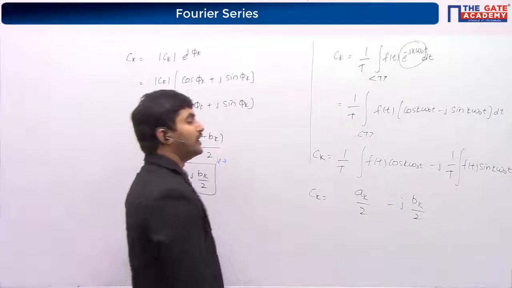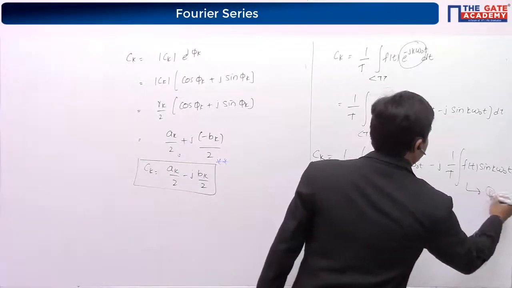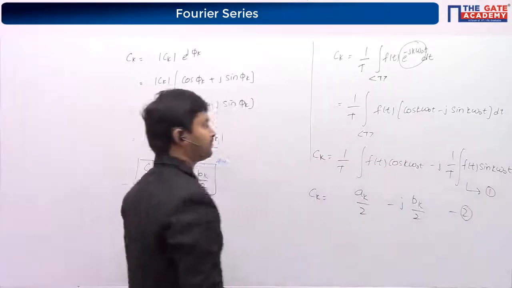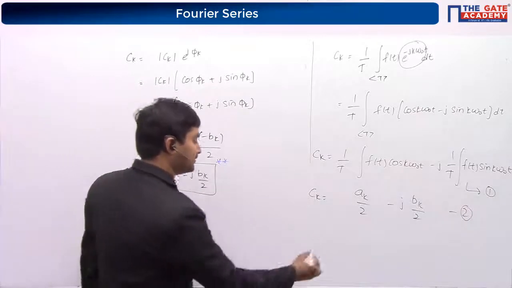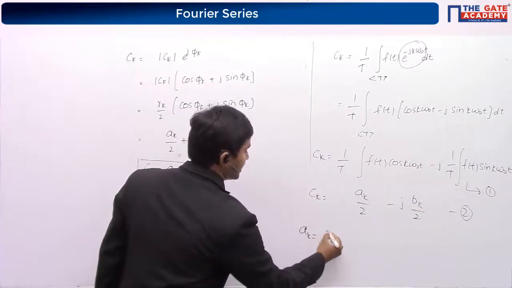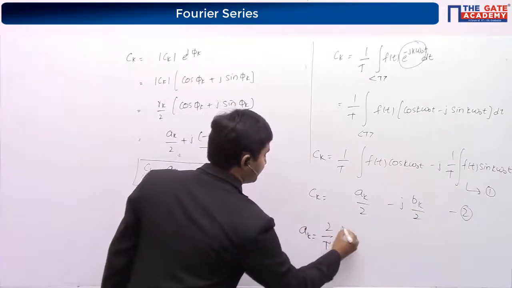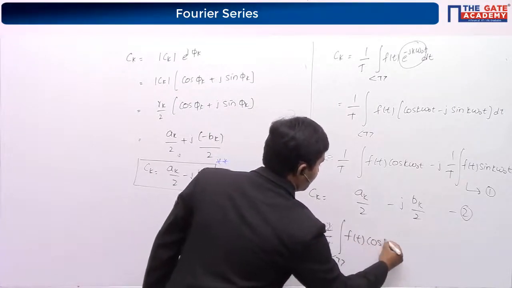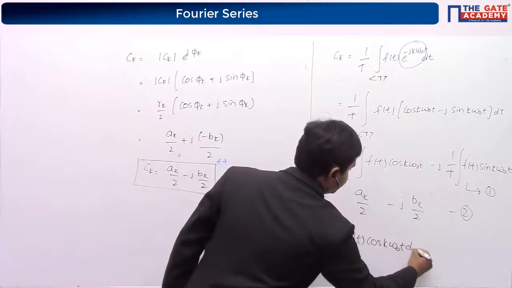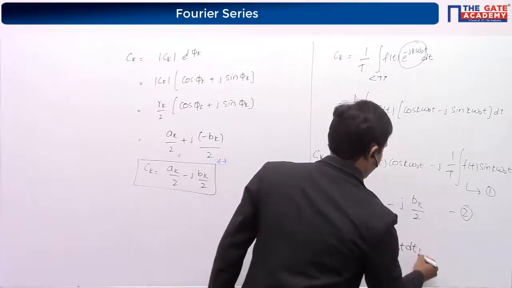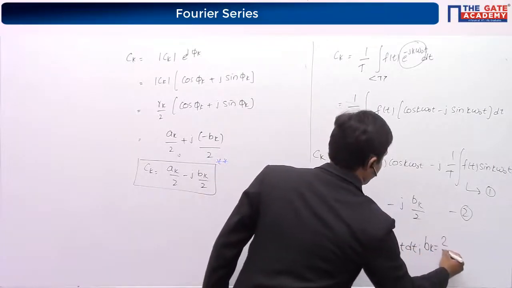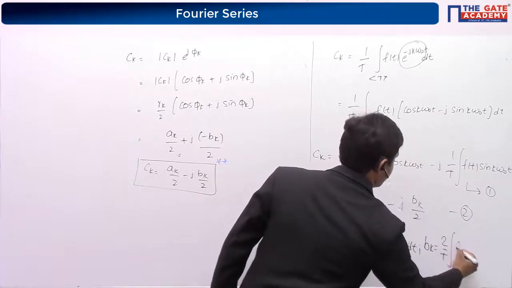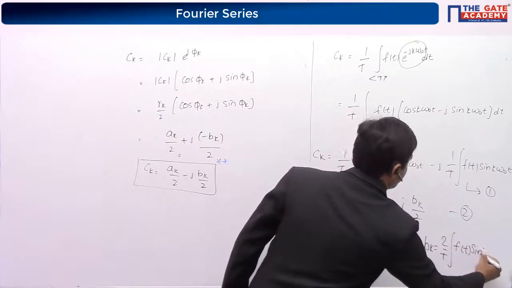So equating 1 and 2, let me consider this is 1 and this is 2, we get Ak is equal to 2 by T integral f of t cos k omega naught t dt, and Bk is equal to 2 by T integral f of t sin k omega naught t dt.